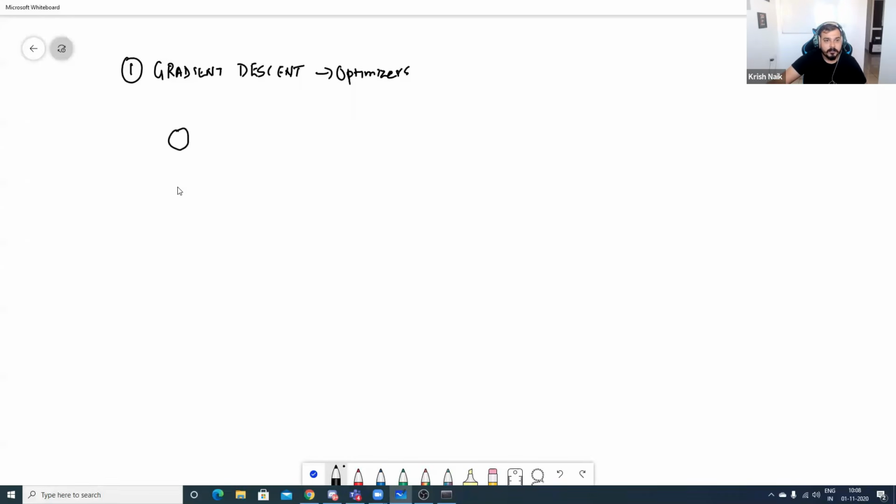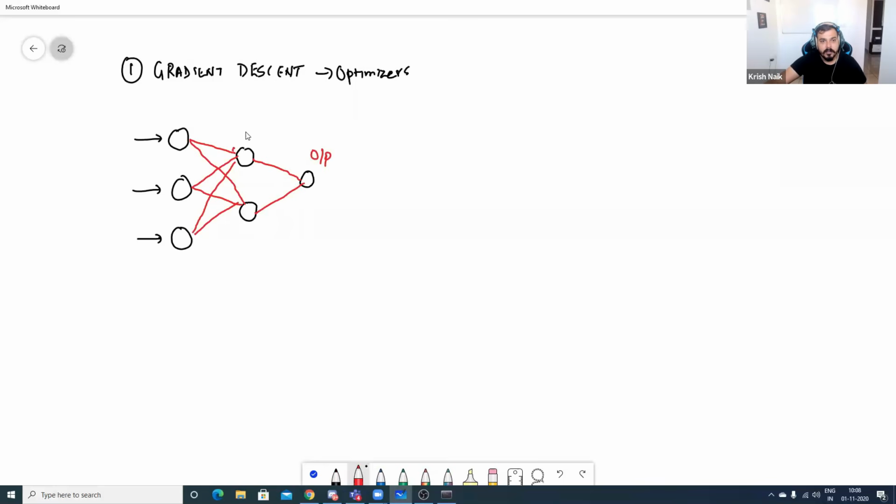So I told you that, suppose this is my input layer. So here we provide our input. Then suppose I create my two hidden neurons, and finally one output neuron. Here we connect to this, and then here again we connect like this. This is also getting connected to this, and finally we are getting connected to the output layer. So this is my output layer, this is my hidden layer 1, this is my input layer. I'm just taking an example of a neural network.